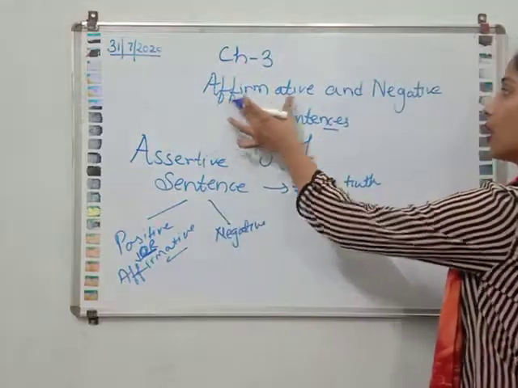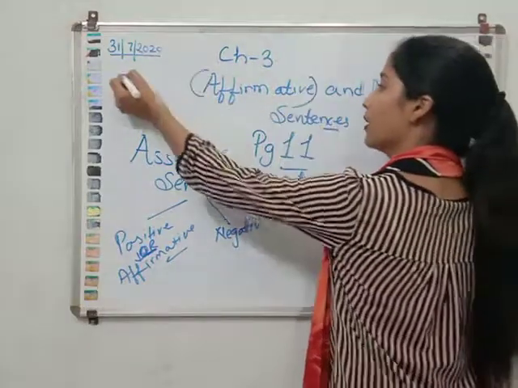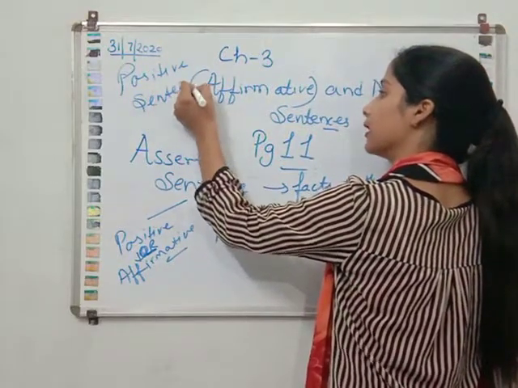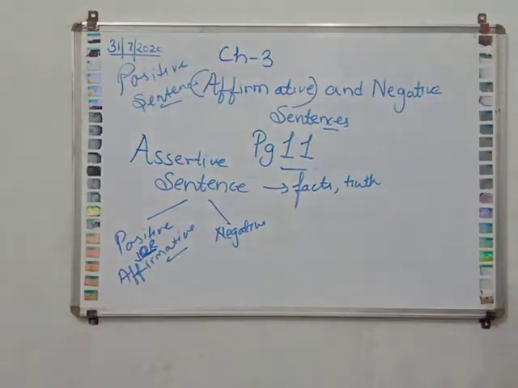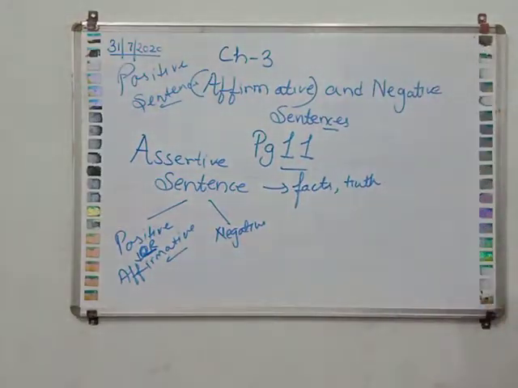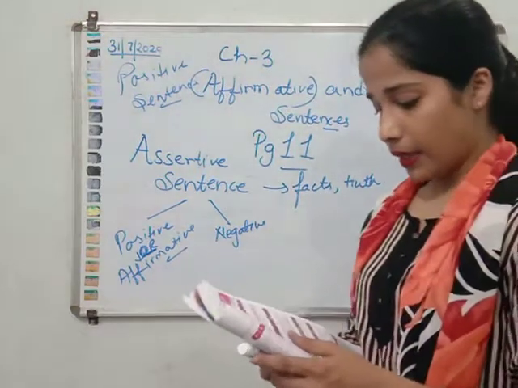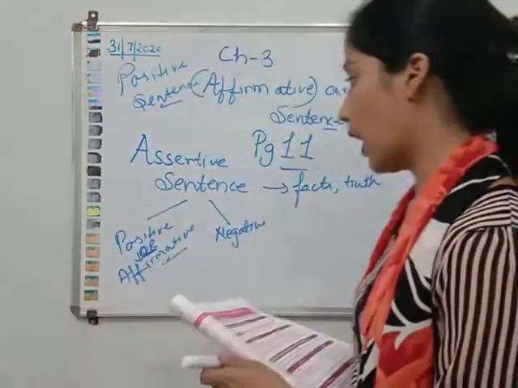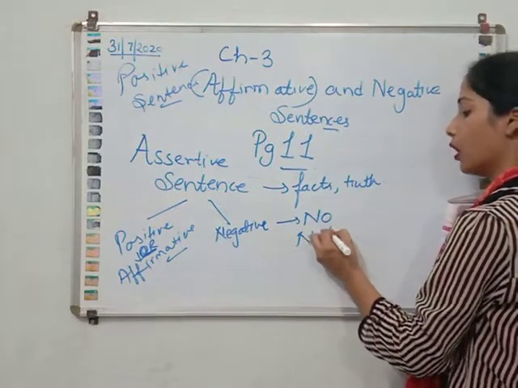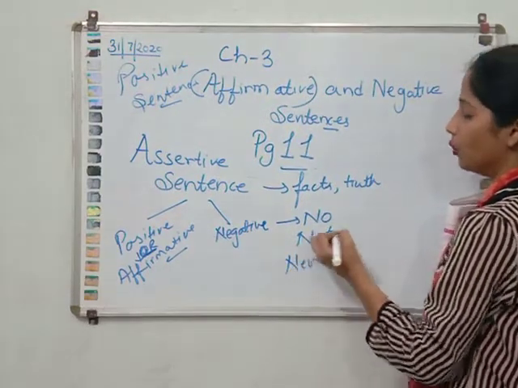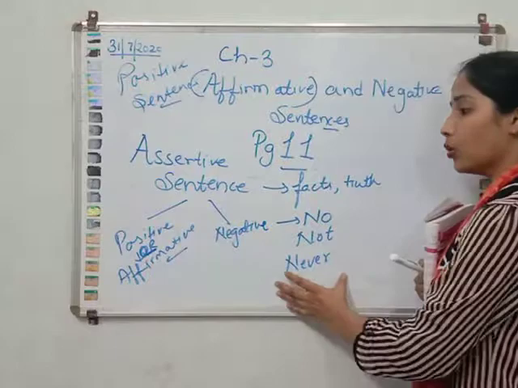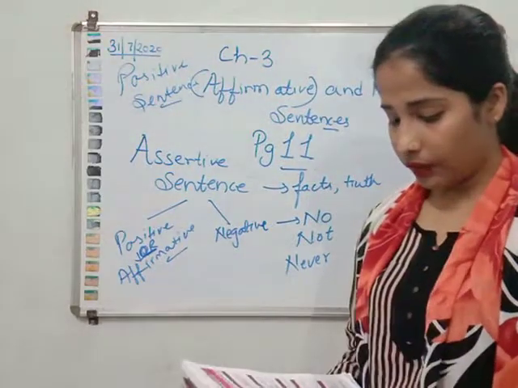So in the chapter it is given affirmative and negative sentences. Affirmative means positive sentences. There are two types of assertive sentences, affirmative and negative. A sentence having no, not or never is a negative sentence. When we are using no, not or never, it means they are negative sentences. If we are not using them, it means they are affirmative sentences.